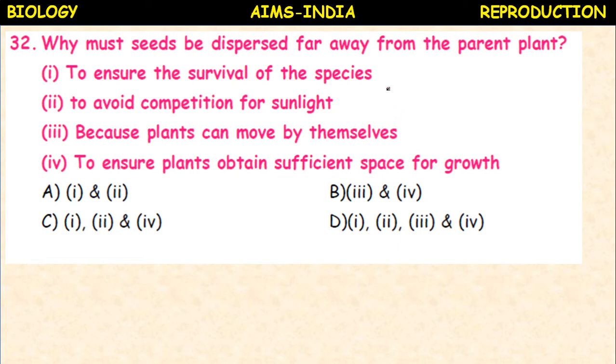To ensure the survival of species. Okay. Next, to avoid competition for sunlight. Not only for sunlight, even for the nutrients also. Okay. Because plants can move by themselves. This is wrong. And to ensure the plants obtain sufficient space for growth. Okay. Here the option. Which of the following? 1, 2 and 4.